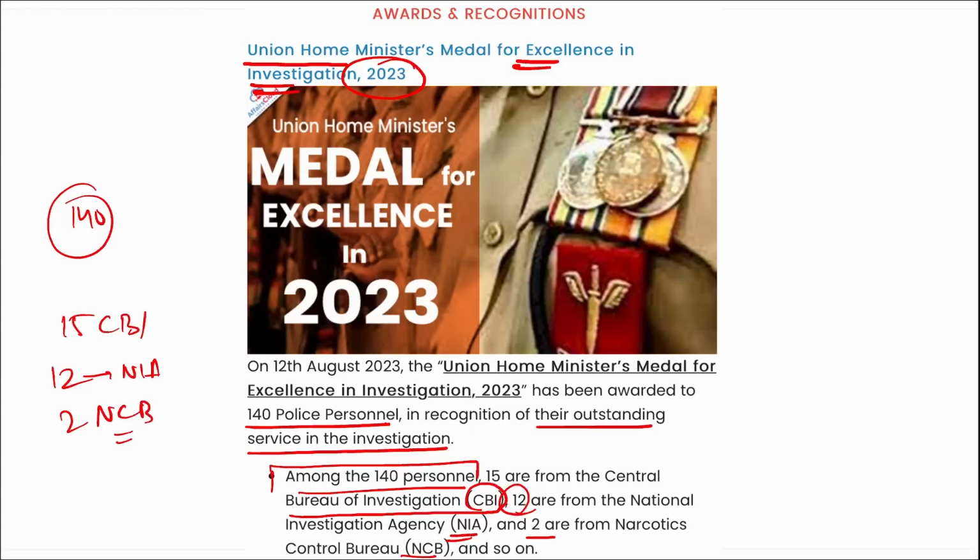Correct? And this particular Union Home Minister's Medal for Excellence was constituted in 2018, and the main objective was to promote high professional standards of investigation of crime and recognize such excellence in investigation. This is an annual medal, that is, it is given every year, and it is given by the Ministry of Home Affairs to various police investigating agencies of both states and union territories. Right, next.